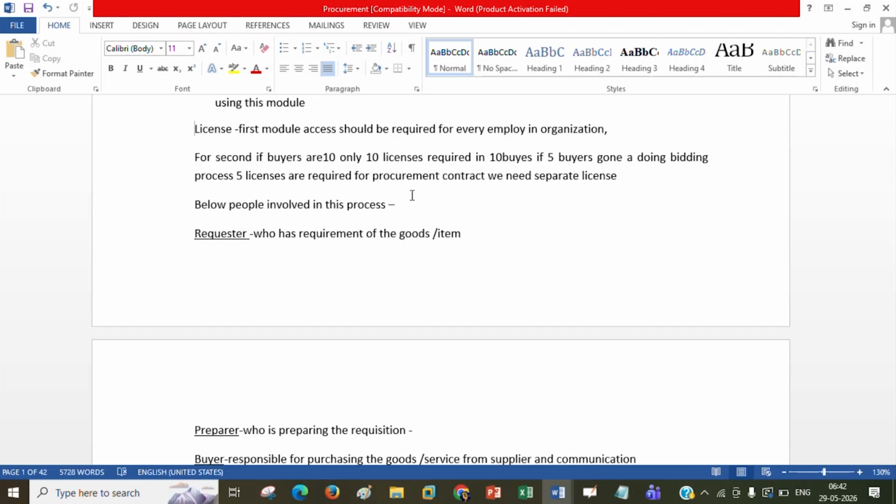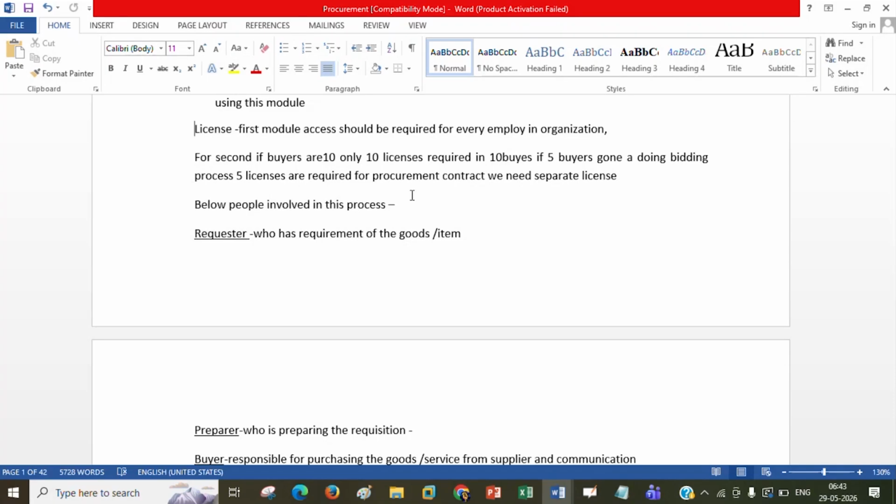That's fine, that's fair. But suppose the client is discussing, okay, we have a license for PO, so we can go ahead with this, right? At that time, you should point out, no sir, for sourcing you need to purchase a separate license. First you need to confirm with Oracle, but as I know, you need to purchase the separate license.